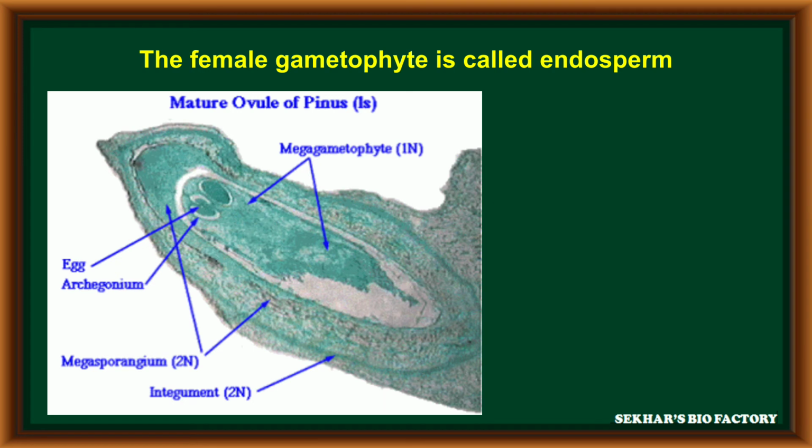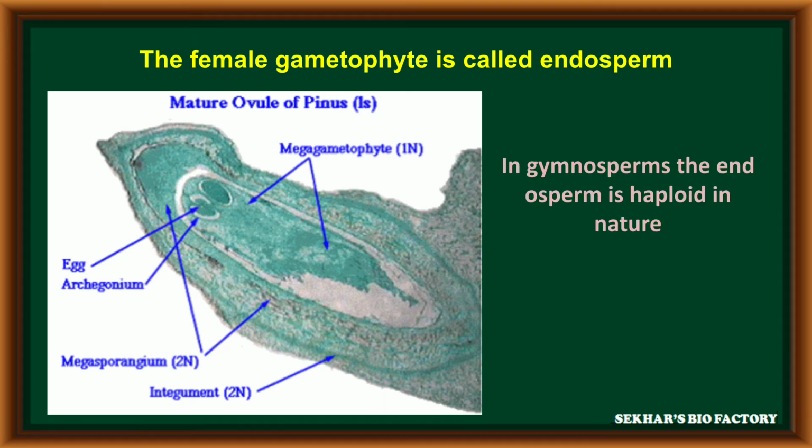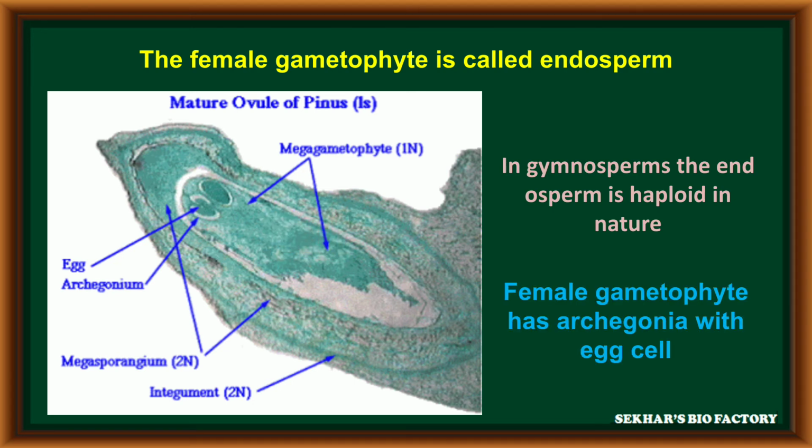It is haploid in nature. In gymnosperms, the endosperm is haploid because it is formed before fertilization. That is called a pre-fertilization event. The female gametophyte consists of archegonium. In this archegonium, egg cells are produced directly.